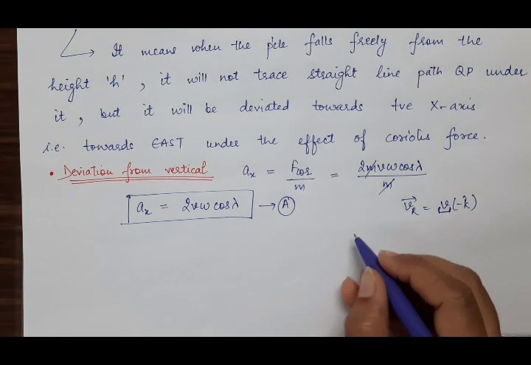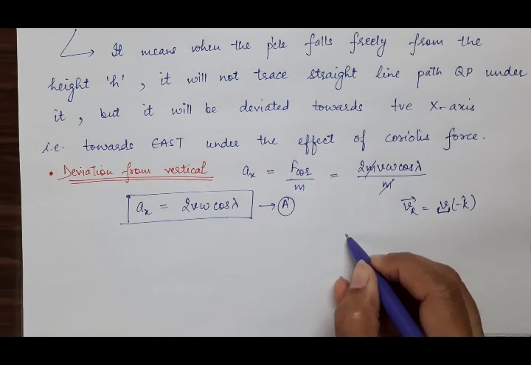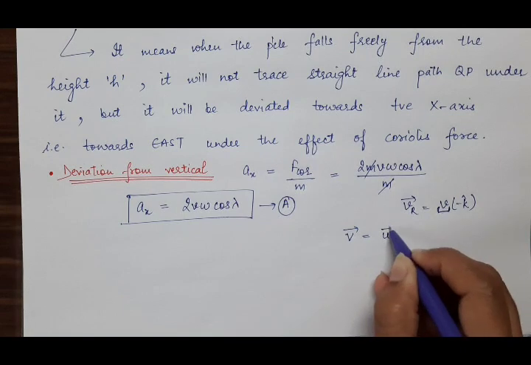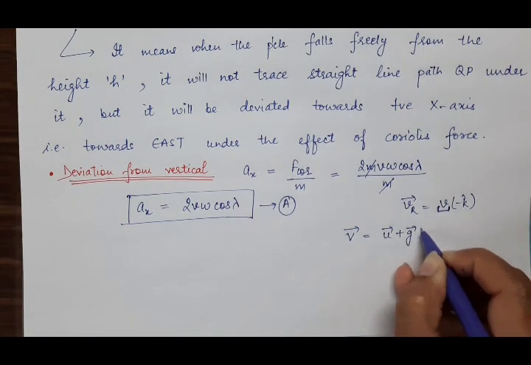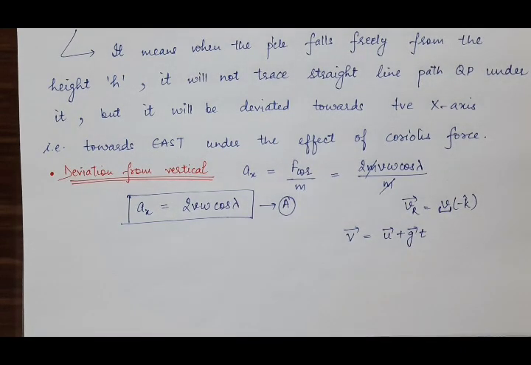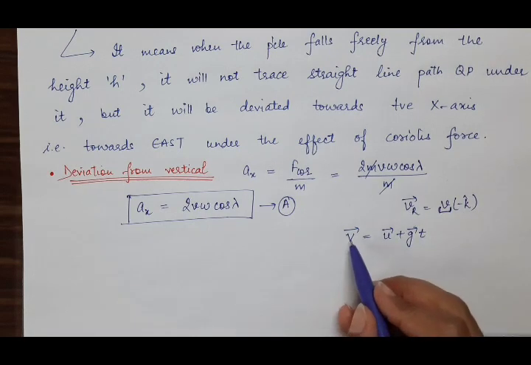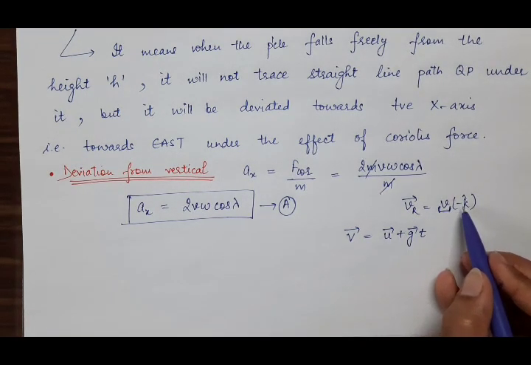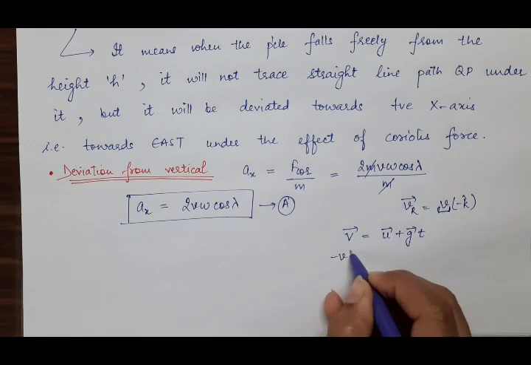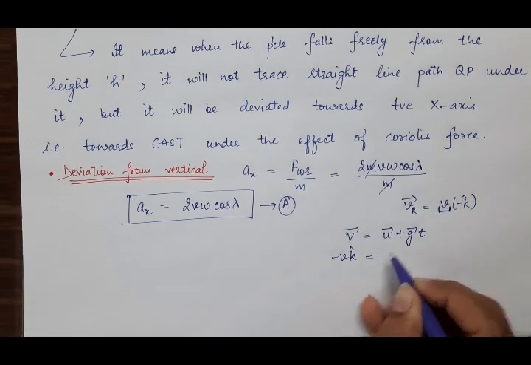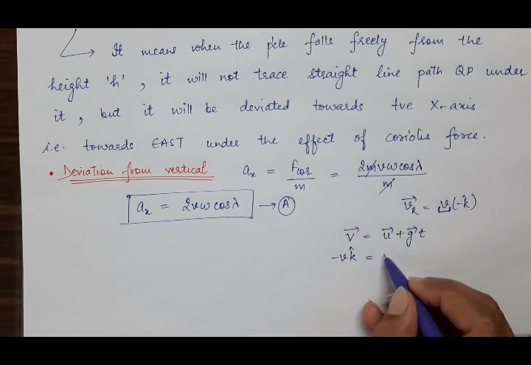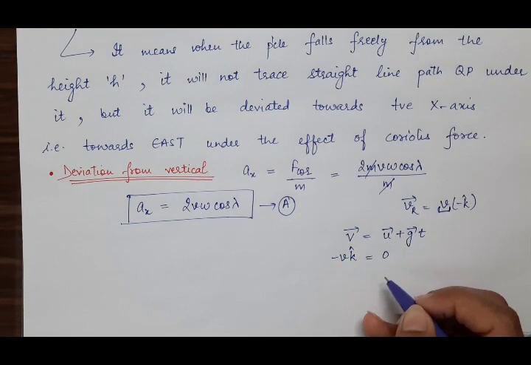So use this relation, v is equal to u plus gt, where v is the final velocity, vector v, and it is equal to minus vk. Initial velocity was 0. The particle initially was at rest at the top of that tower. So it will be 0.